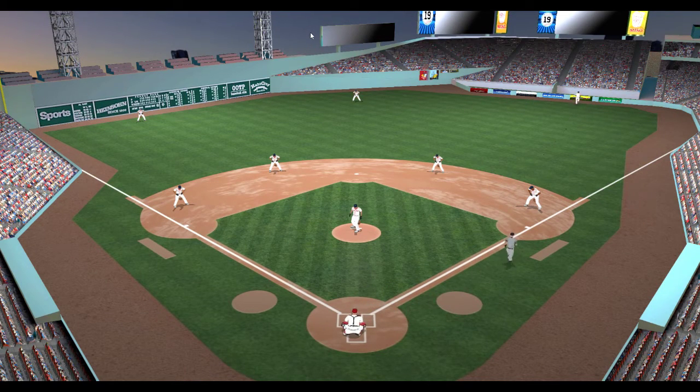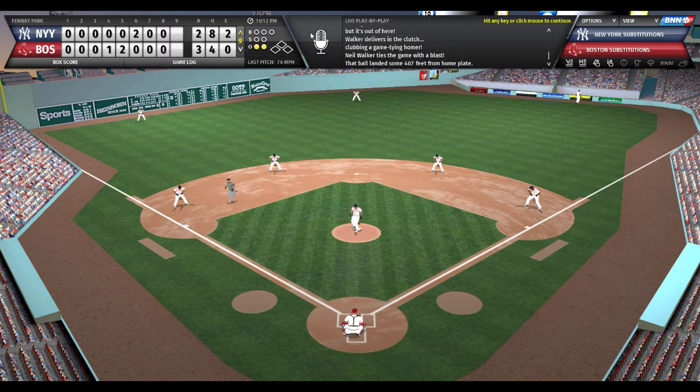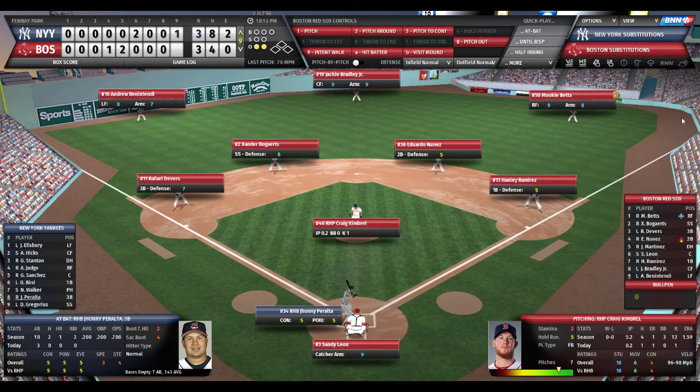Walker launches that ball deep to right, and he has just tied up this ball game. That is Walker's 3rd home run, and the boos rain down here at Fenway. Wow! He crushed that pitch as he touches home plate, and a lot of jubilation in that Yankee dugout on the 3rd base line. Oh, Craig Kimbrel gave it up, and gave it up in a big way. 1 out away from a save for Kimbrel and a victory for Sale and the Red Sox. And Walker comes off the bench hitting .167, but did have 2 home runs. Tremendous power hitter off the bench, and he crushed it to right. And we will have to watch that over again in agony. So let's watch that again.